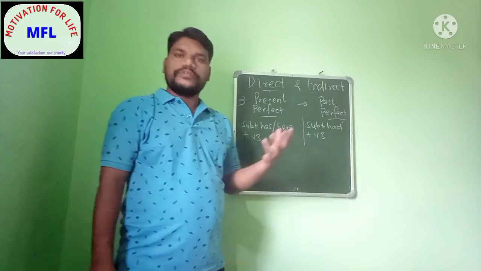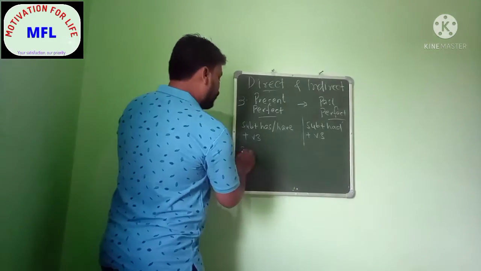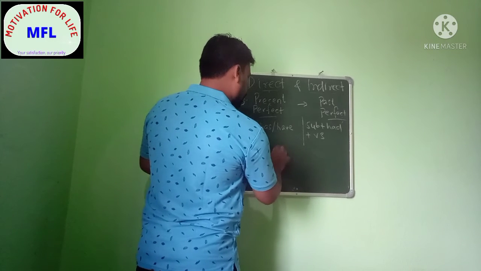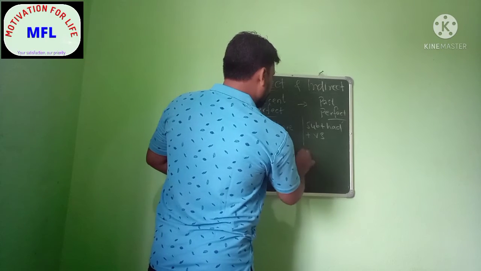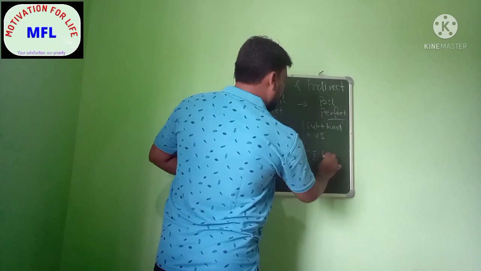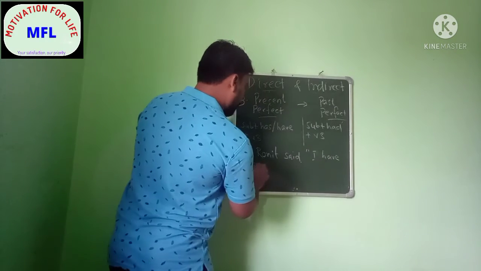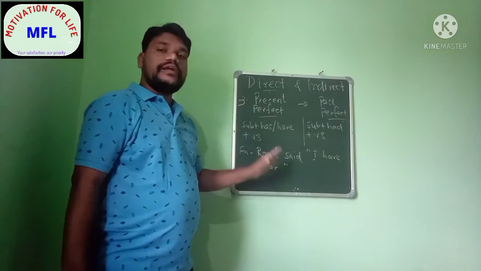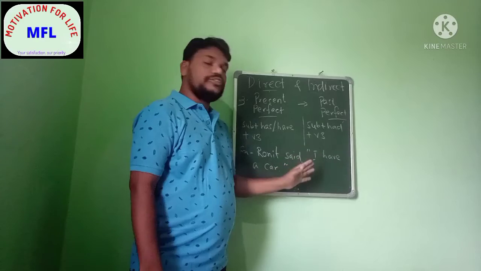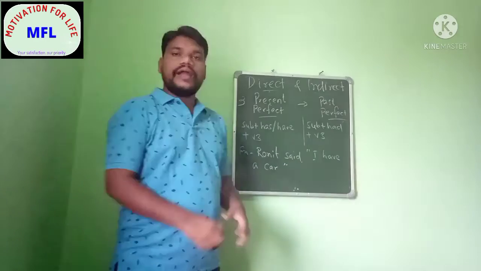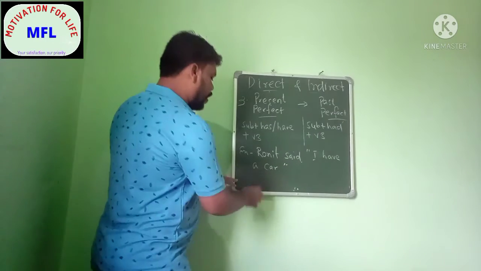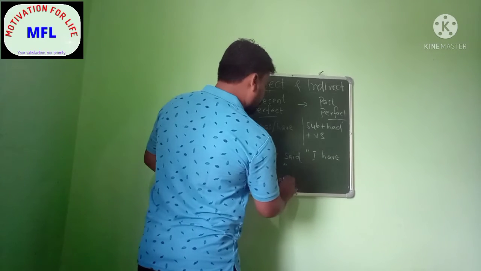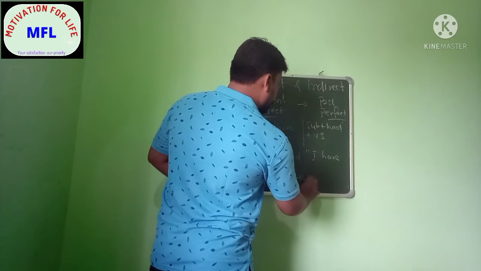So as we have written the present perfect formula and then the past perfect formula, let us change the sentence into indirect speech. So here you can see that first example, Ronit said, I have a car. So what will be the indirect form or indirect speech of this particular sentence? That we need to write. Ronit said that.